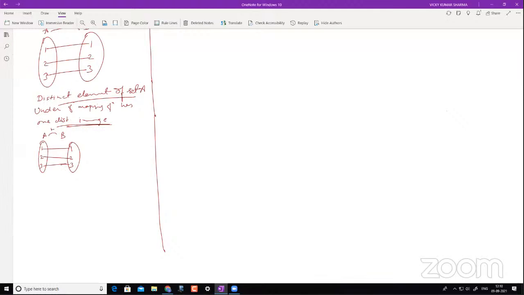I'm saying it is a unique image, what you said previously. Here, a distinct element should have a distinct image.